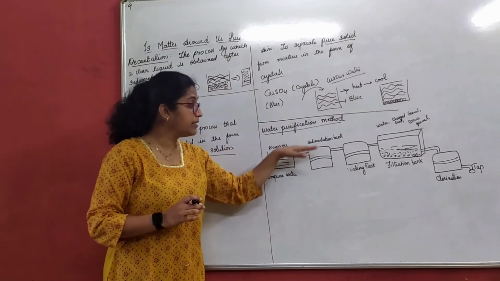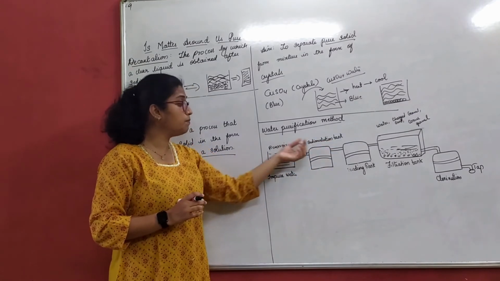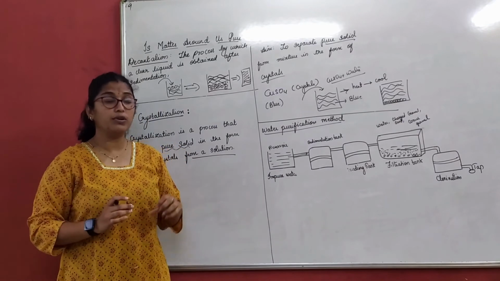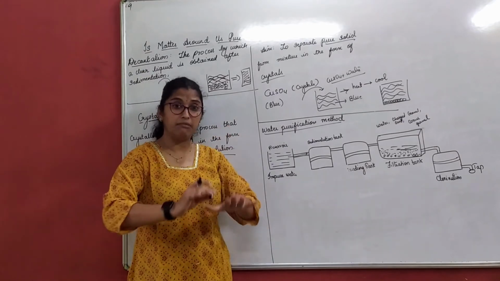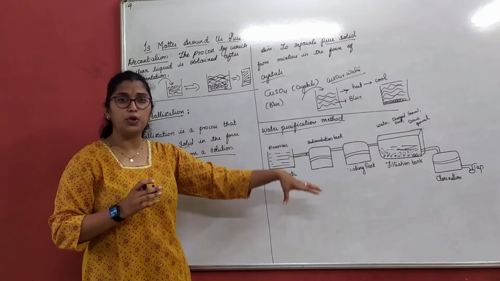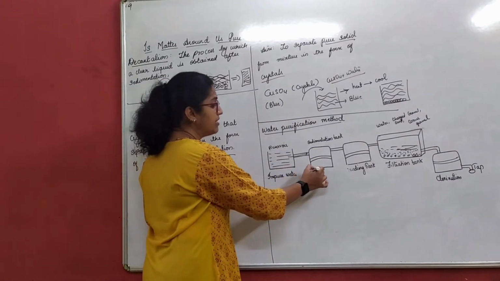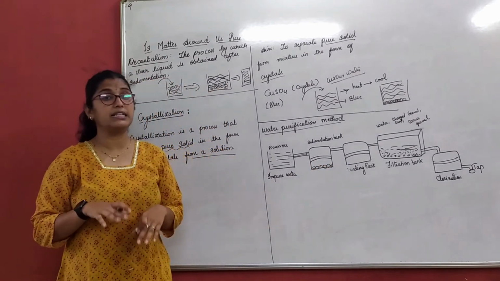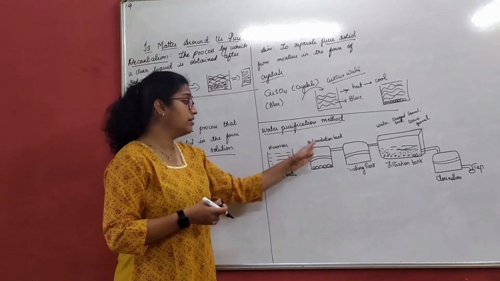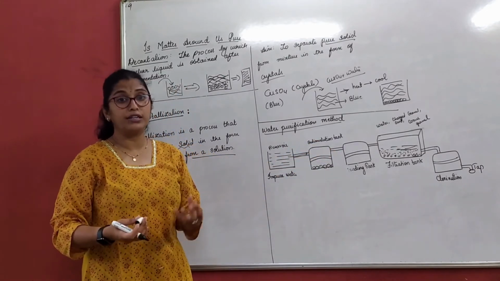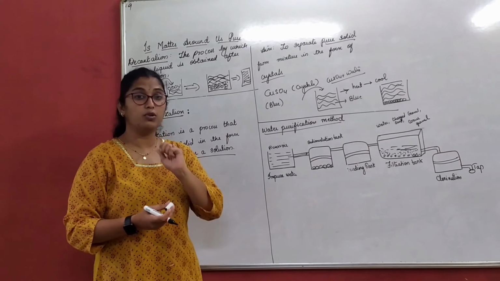So what will happen in sedimentation? When this impure water is let into a sedimentation tank and allowed to sediment for some hours, all that sand, dust or impurities, what we can say, will settle down. So once the sedimented particles have settled down, what is there? It is left with good water. Not exactly pure water, but to a level, yes, good water.